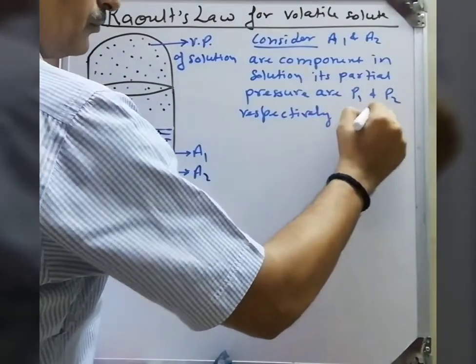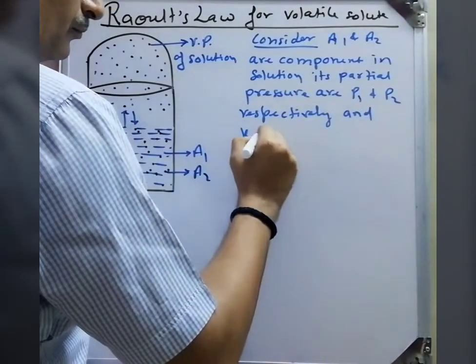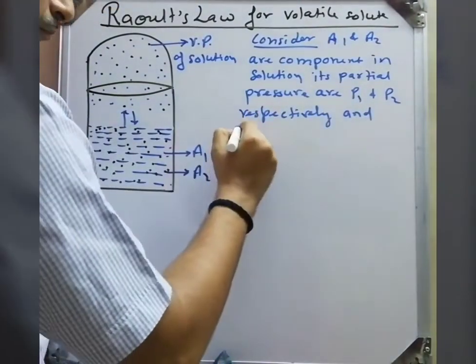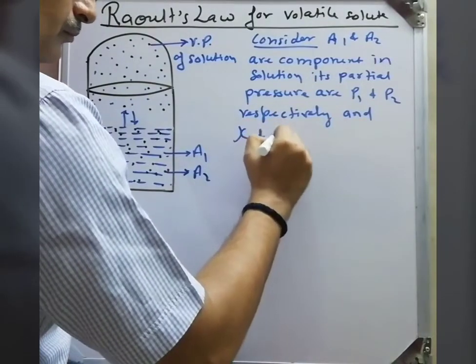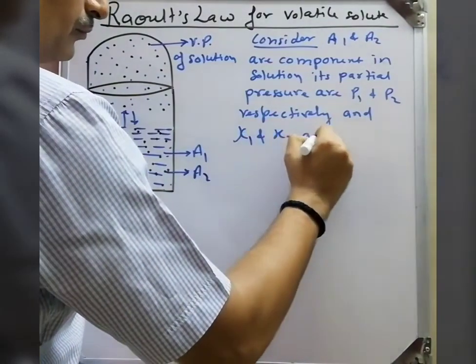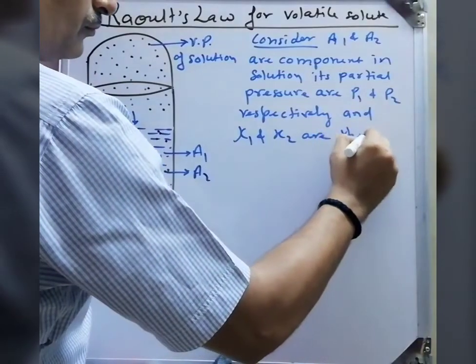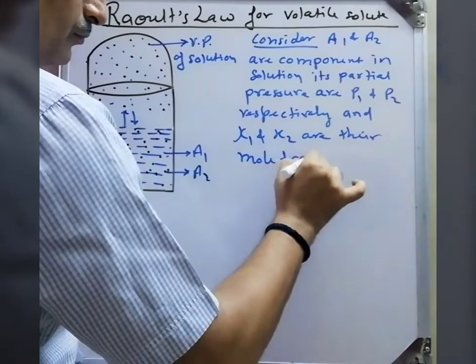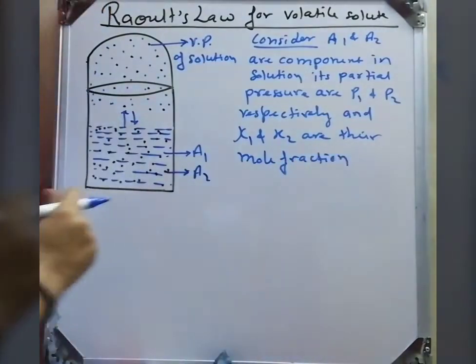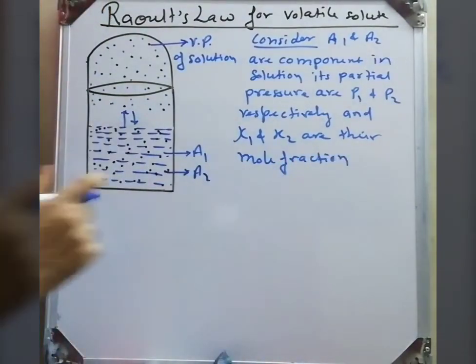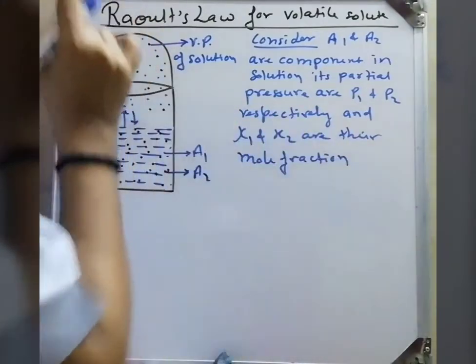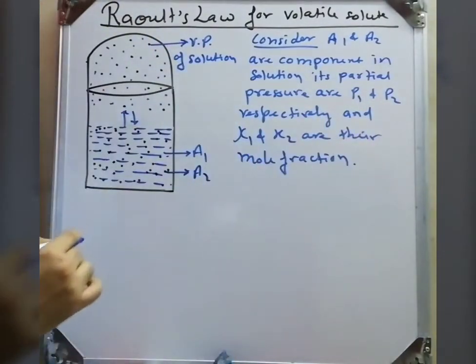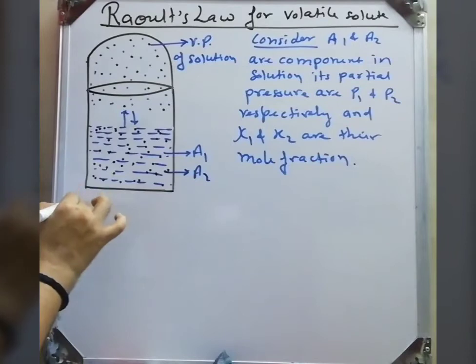And X1 and X2 are the mole fractions of component A1 and A2 respectively. X1 is the mole fraction of A1 and X2 is the mole fraction of A2. As I told you, partial pressure means what? In total pressure, what is the contribution of component A?